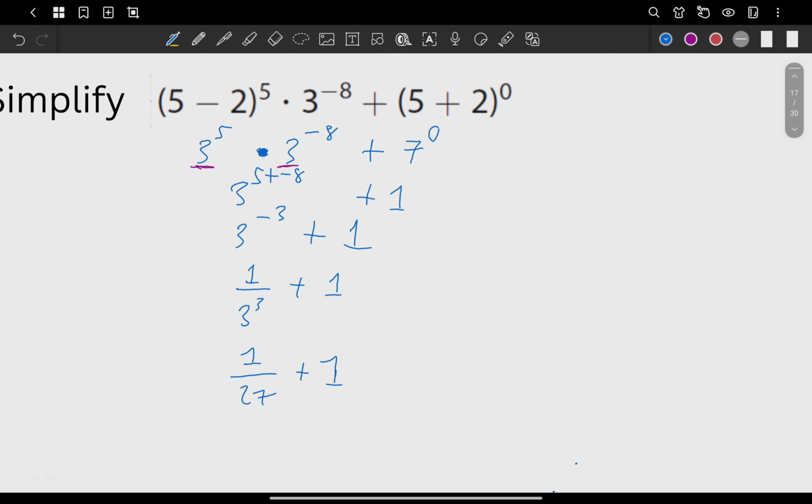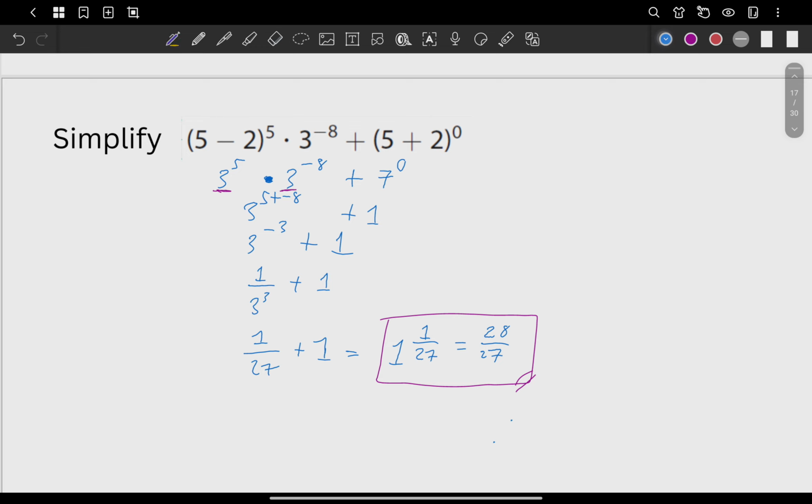Actually, your answer here could already be 1 and 1 over 27. That's correct already. But for some, you may also convert that into an improper fraction like 28 over 27. There you go. So either of these two is okay already.